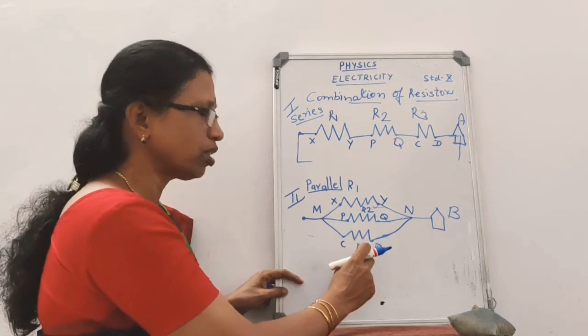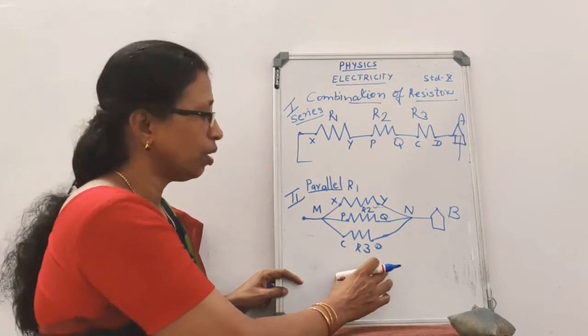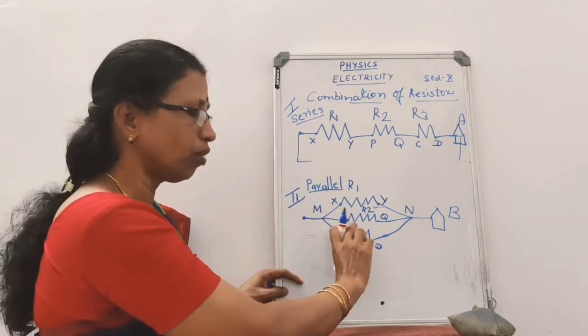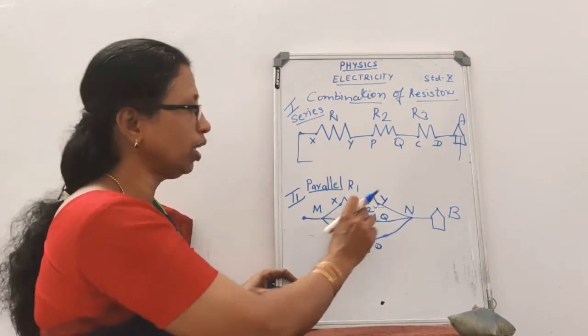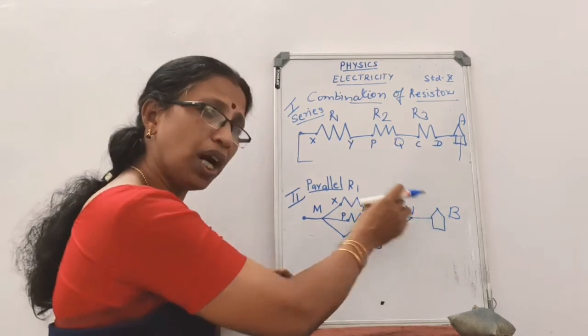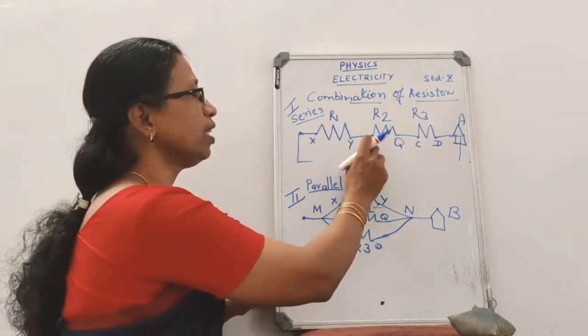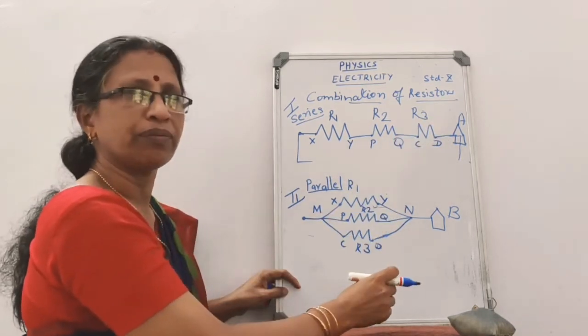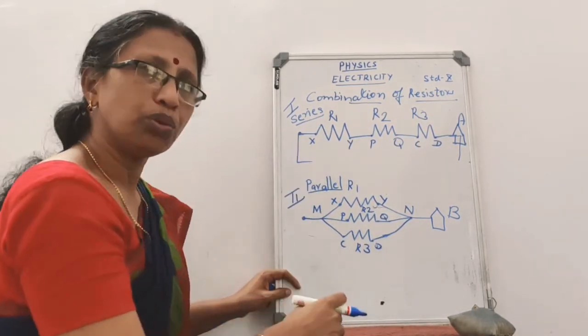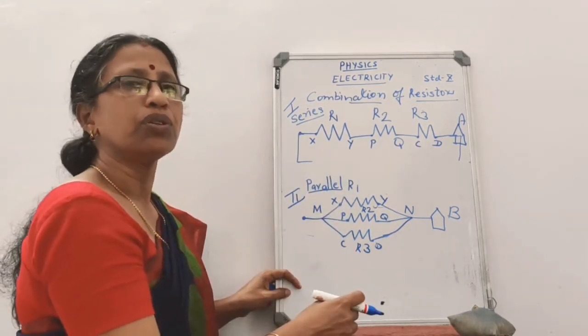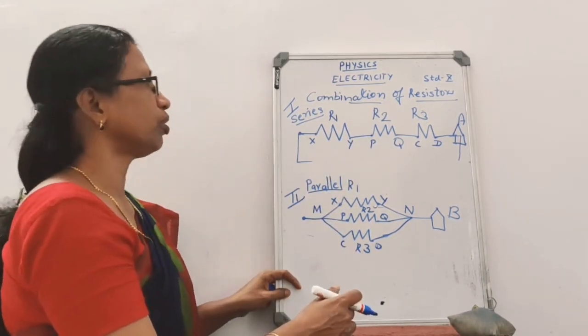So here I have used three resistors. You can use as many resistors as you like. In parallel combination, all one ends will be connected to one common point and all the other ends will be connected to the other common point. If it is in series, they will be connected end to end. So these are the two combinations of resistors we use in our electric circuit.